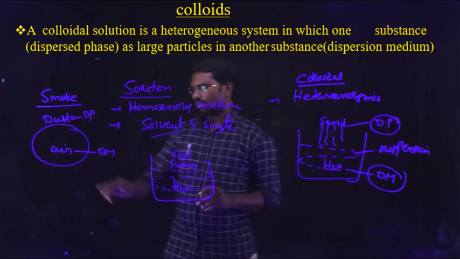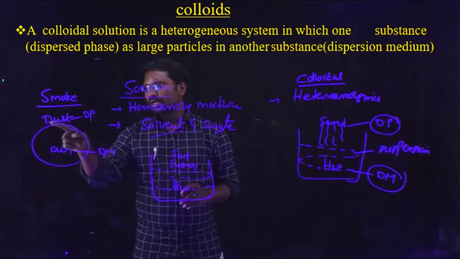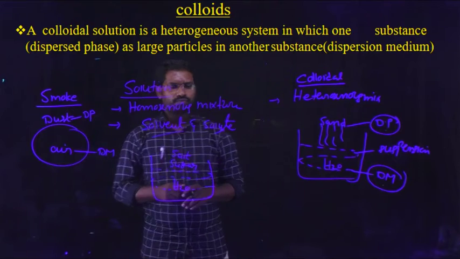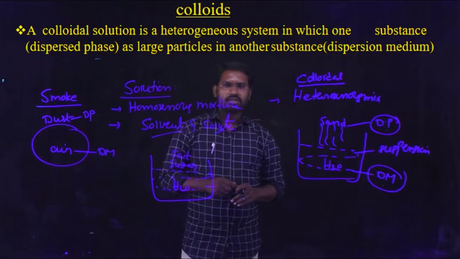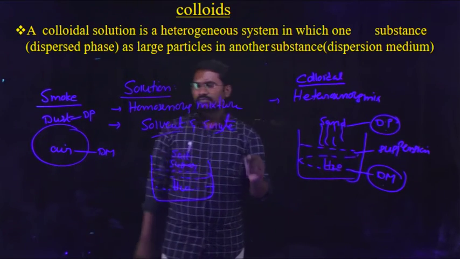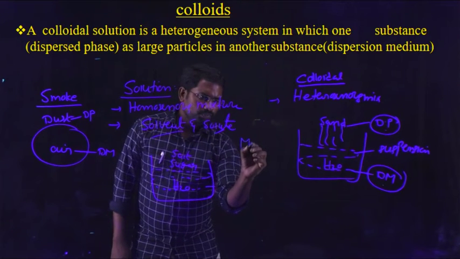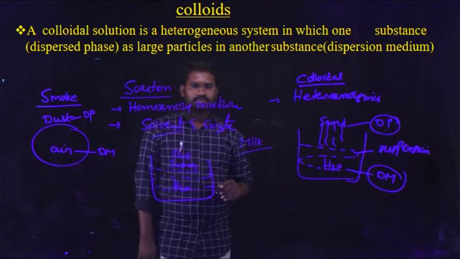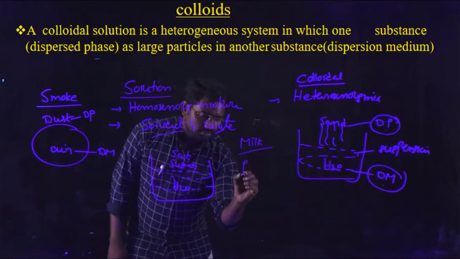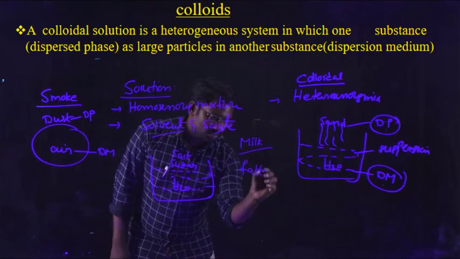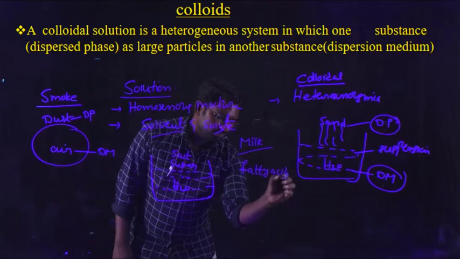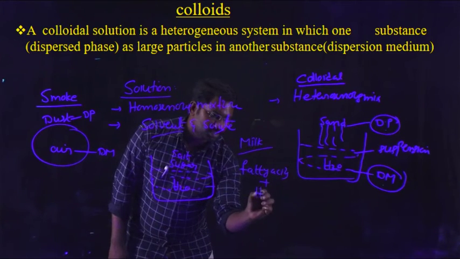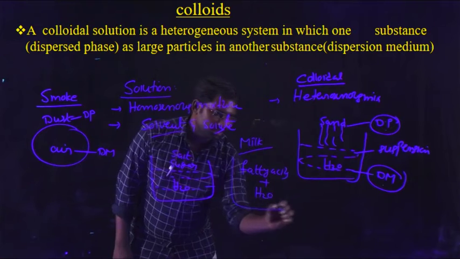In that example, air is the dispersion medium and dust particles are the dispersive phase. Another example of a colloidal solution is milk. Milk is the best example of a colloidal solution. What is milk? Some fatty acids are present in water, that is known as milk.